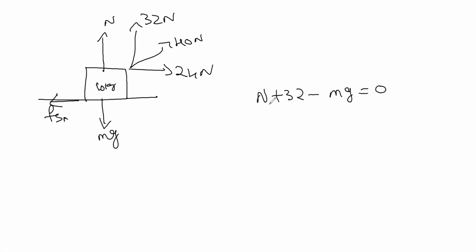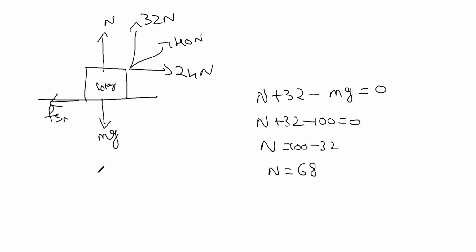Because this is the net force you have to take. So then you will get N plus 32 minus 100 equals 0. You will get the answer N as 100 minus 32, which is equal to 68 Newton.